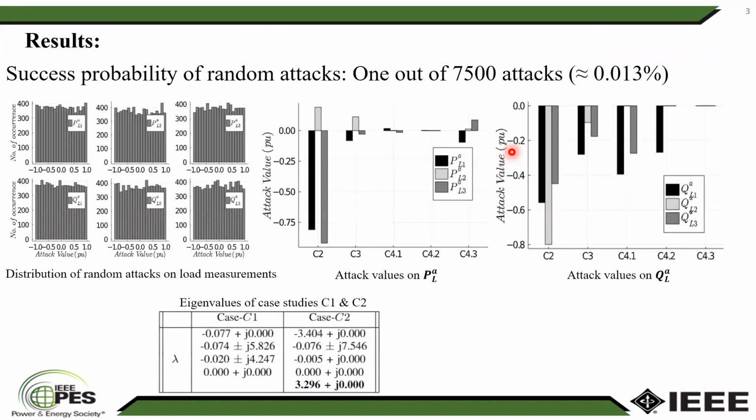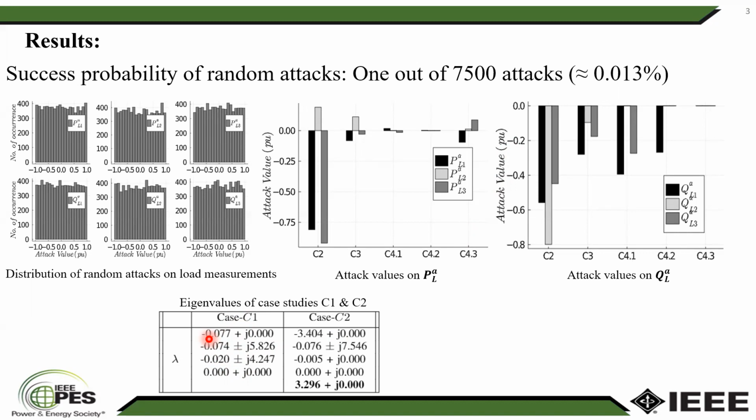After formulating the false data injection attack, we consider the WSCC 3 machine 9 bus system as the case study. But before implementing our proposed method on this case study, we need to make sure that the system is stable. Therefore, we define a case study named case C1, in which we study the eigenvalues of the system. And as you can see, all the eigenvalues have negative real part, meaning that the system is already stable.